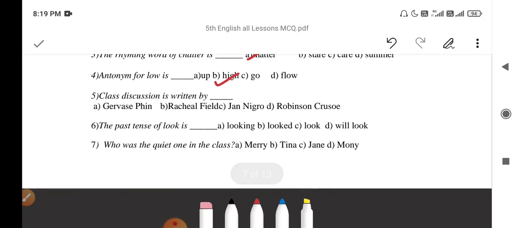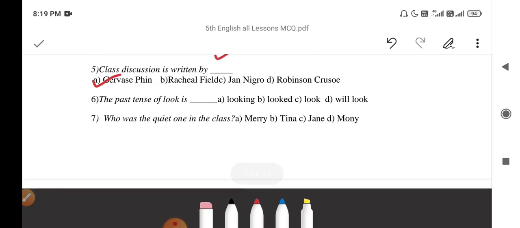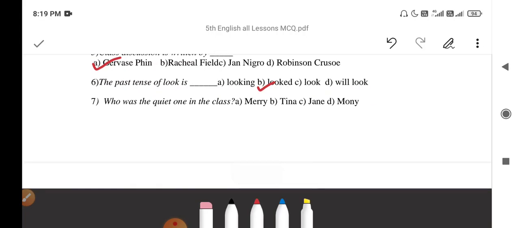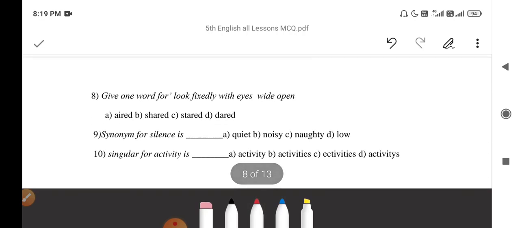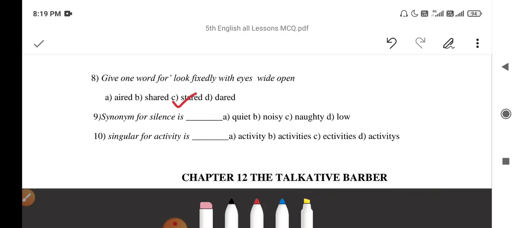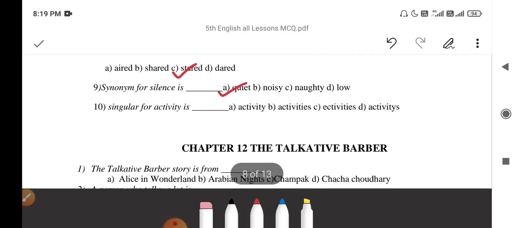Class discussion is written by Jervis Finn. The past tense of look is looked. Who was the quiet one in the class? Jane was the quiet one in the class. Give one word for look fixedly with eyes wide open. Look fixedly with eyes wide open is stared. Synonym for silence is quiet. Singular for activity is, here a printing mistake is there. It will be plural for activities.